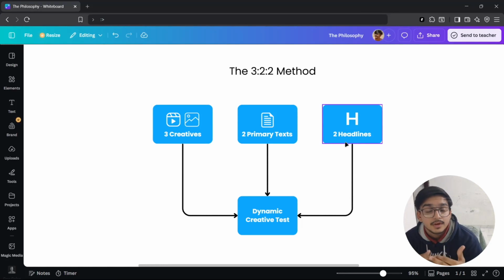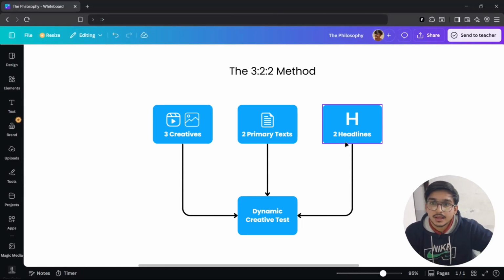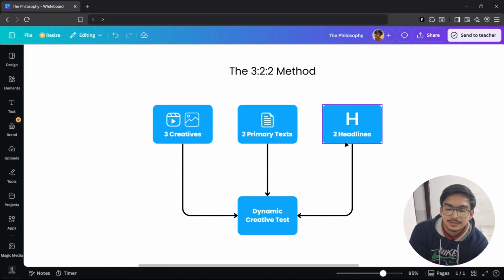And if it finds that the combination of the ad is not working, then it will spend less money as compared to the winning ad. So this is how it works. It is a great method because you don't need to stress out about different combinations manually. You just put this type of material into the system, and AI does the job for you.